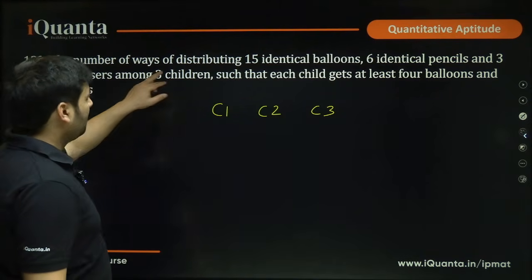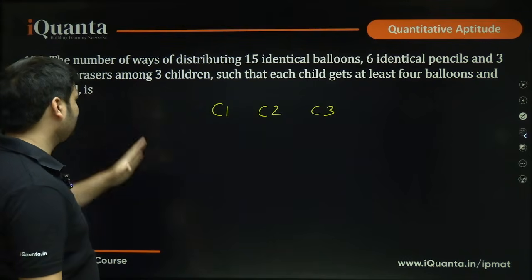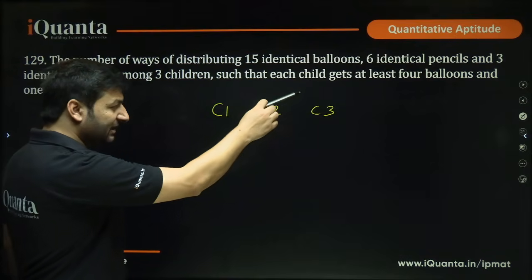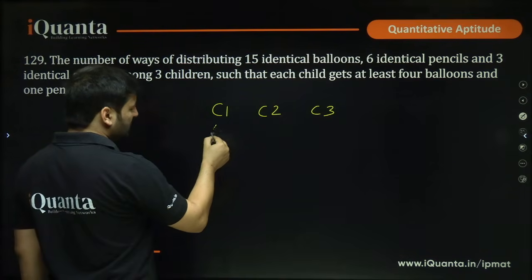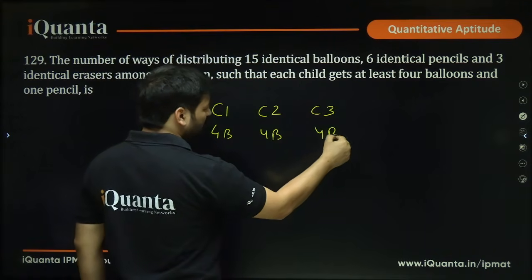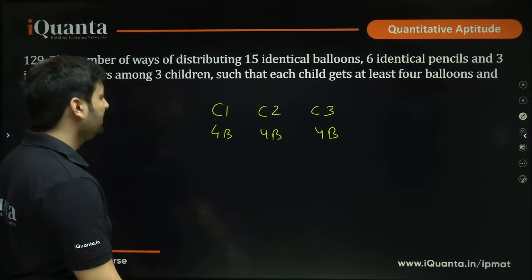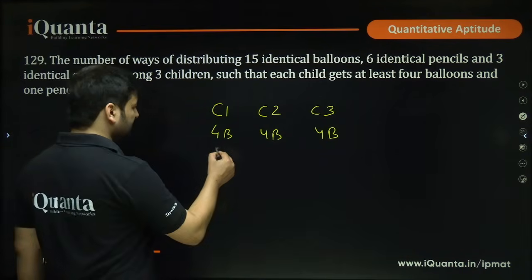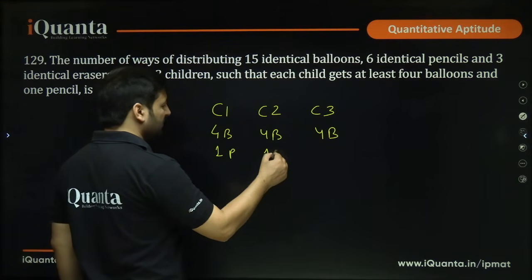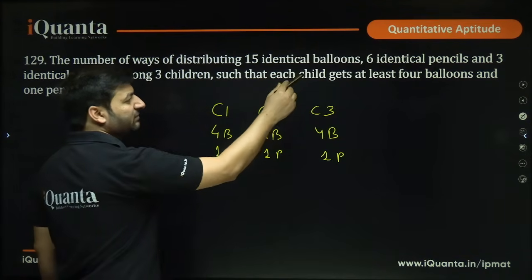15 identical balloons, 6 identical pencils, 3 identical erasers among 3 children, such that each child gets at least 4 balloons. So this child will have 4 balloons, this child will have 4 balloons, this child will have 4 balloons. Understood? At least 4 balloons, so we'll give them at least 4 balloons first. And 1 pencil. So this will have 1 pencil, this one will also have 1 pencil, this one will have 1 pencil. After distributing minimum 4 balloons to each, how many are we left with?